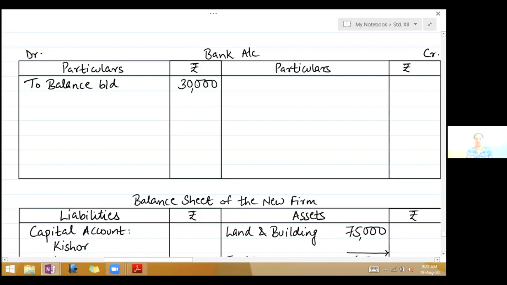Okay, now we come to the adjustments. They decided to admit Ram on 1st April 2018 on the following terms. First, he should be given 1/5 share in profit, and for that he brought in 60,000 as capital through RTGS. That means instead of cash, we have to use bank, and we already have a bank account. So when new partner brings in capital, the entry will be bank account debit to Ram's capital account. So on the debit side of bank account, write to Ram's capital account 60,000.